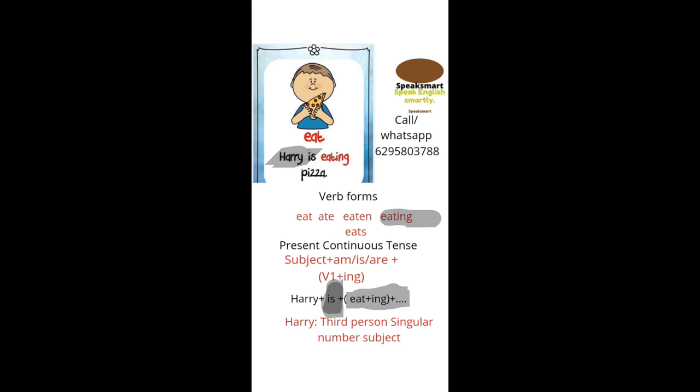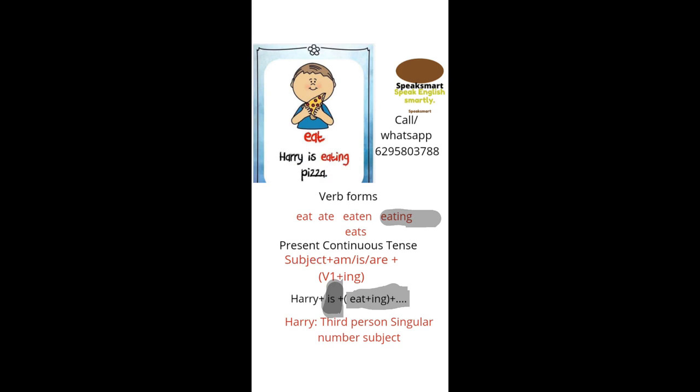So the complete sentence will be Harry is eating pizza. So the complete sentence is Harry is eating pizza. So that is the format of present continuous tense.